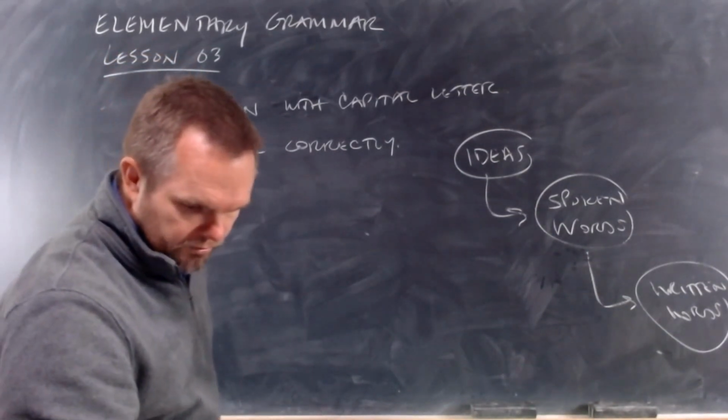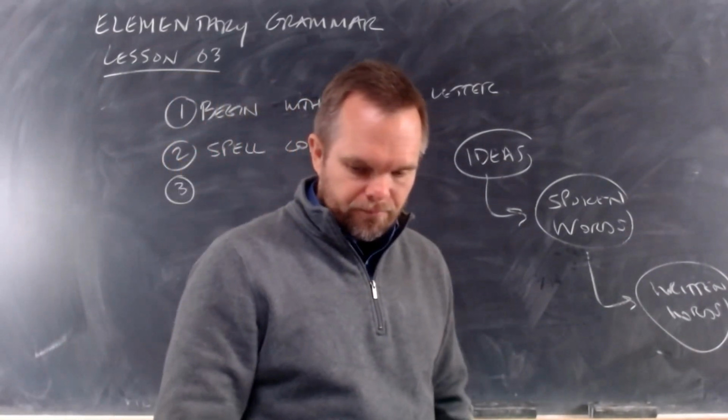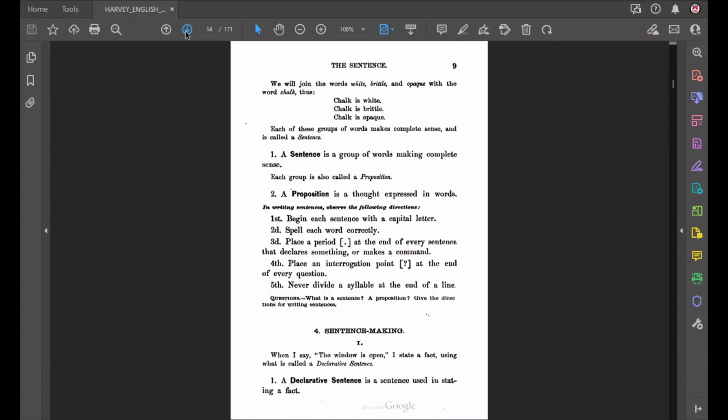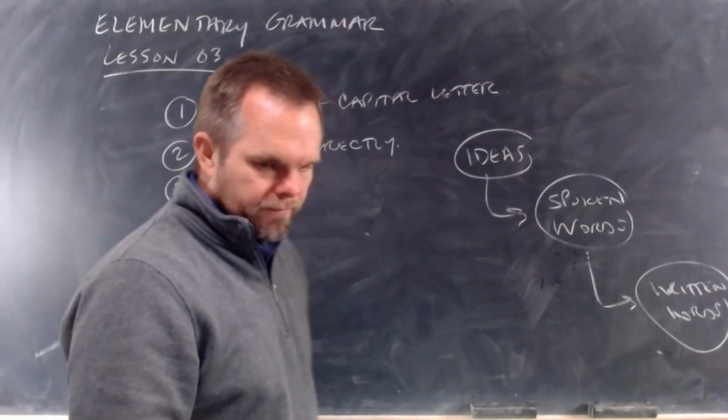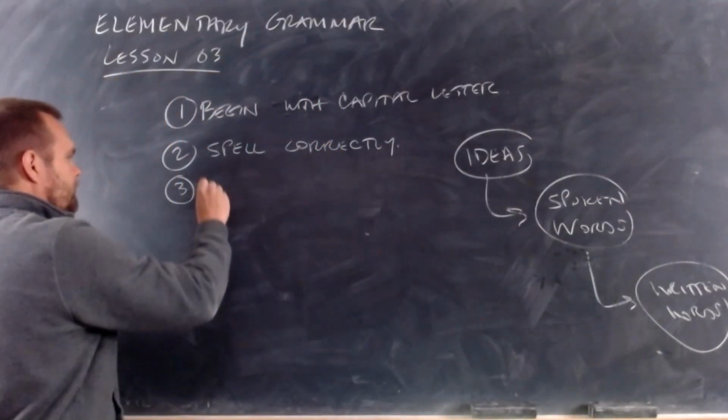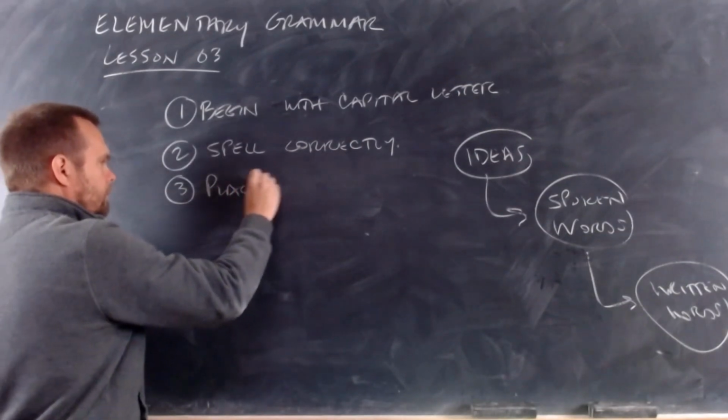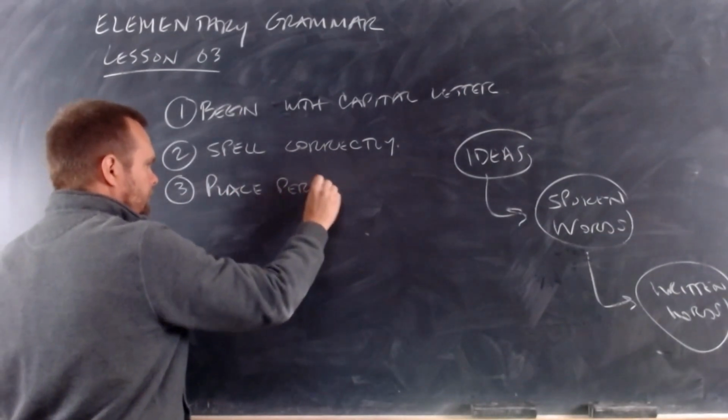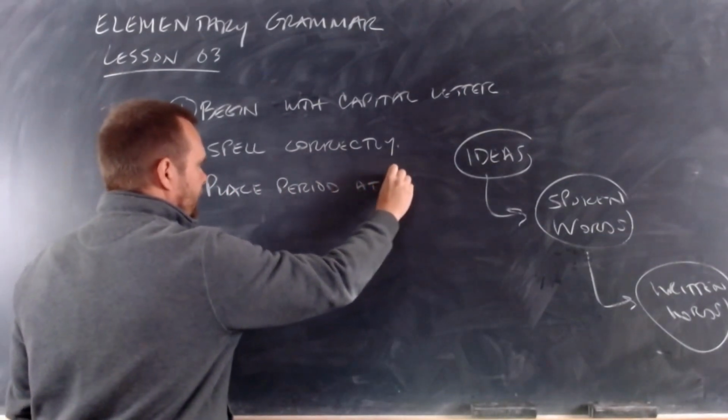All right, rule number 3. So 2 rules so far. Rule number 3. Place a period at the end of every sentence that declares something or that makes a command. Place a period at the end of every sentence that declares something or makes a command. Place a period at end